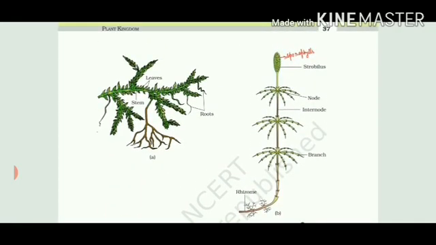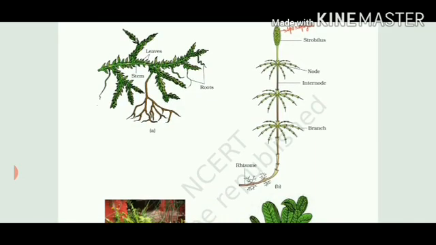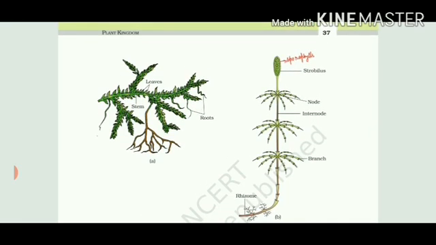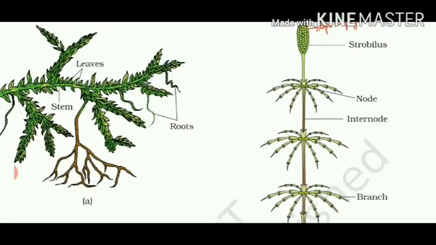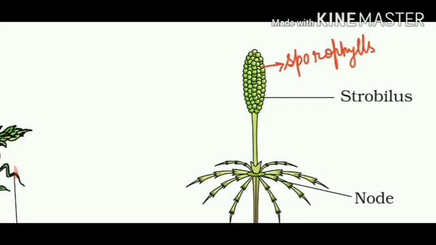Let's talk about Equisetum. You can see true roots. Sometimes they are written as rhizome, but you can even write it as roots because they are true in nature. Then you can see branches, internodes, nodes, stem is there. And now, what is that structure present on the top known as? Strobilus. And I have mentioned it as sporophylls. If I zoom in, you can see strobilus is not a single entity. It is made up of many small structures that are united together and making a cone-like structure. So individually they are called sporophylls, and collectively when the whole structure is there, that is called strobilus.